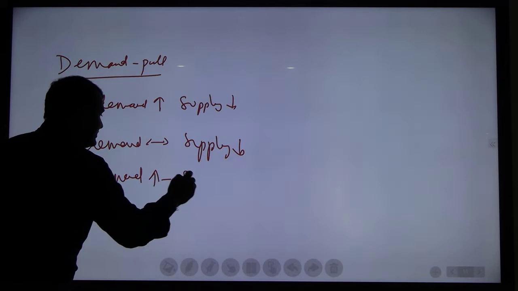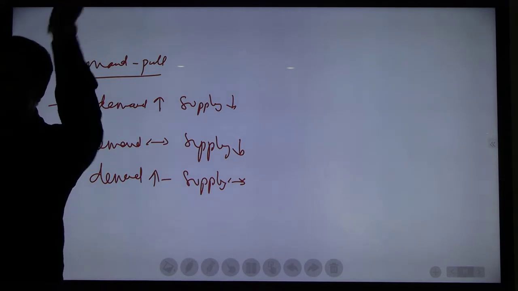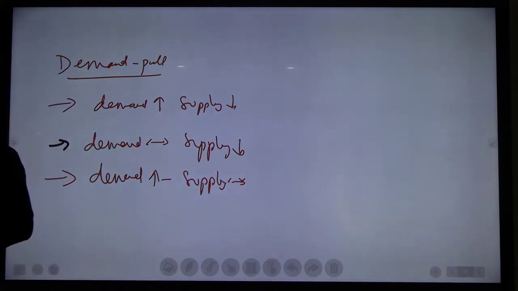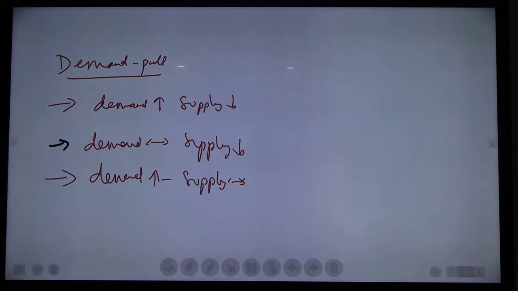Then next, when demand is increasing and supply is constant. Possibility, right? Demand is continuously increasing, supply is constant. Today there is a 10 kg demand for onion, 10 kg supply, no problem. Tomorrow it is 15 kg of demand for onion, but supply is 10 kg only. Day after tomorrow, 20 kg demand, but supply is 10 kg. Supply is constant, but demand keeps on increasing. Understood? At that time also inflation will occur.